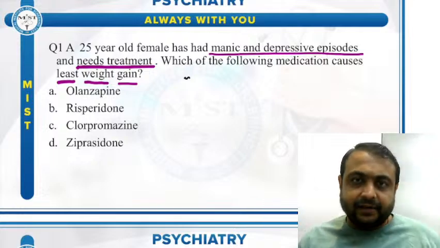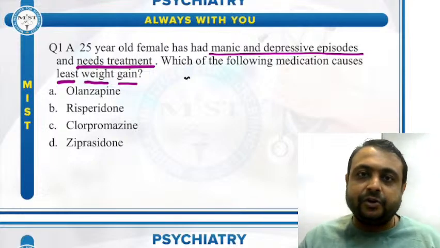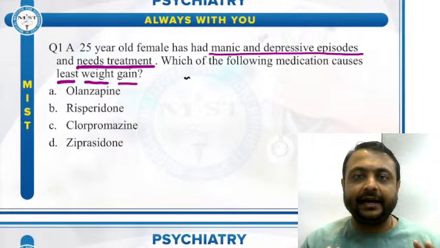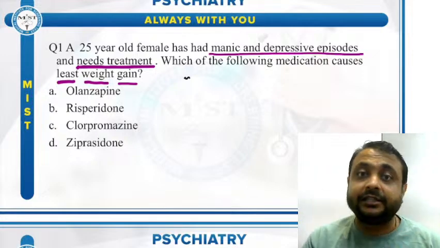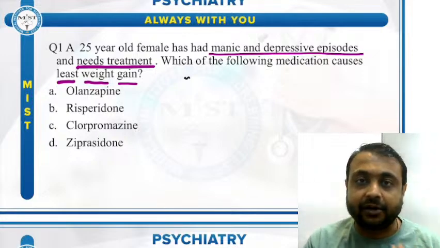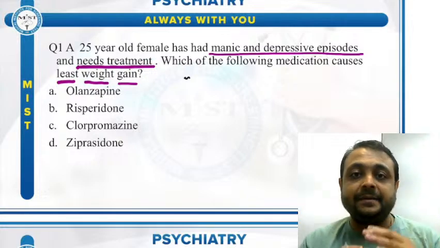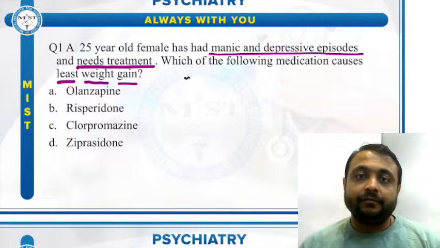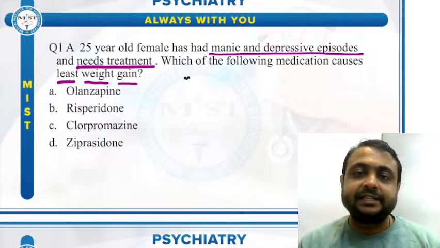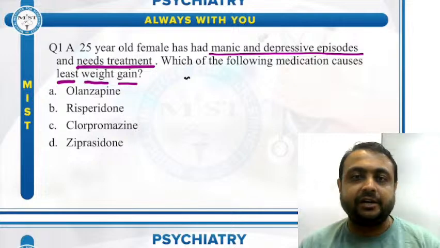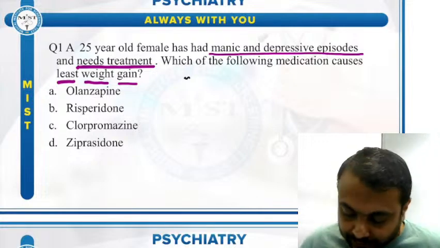So this is the sequence. All second generation antipsychotic drugs have mood stabilizing property, so we can use them in bipolar affective disorder. Clear?